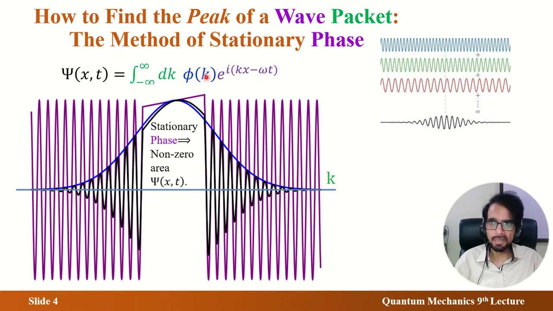First we have to multiply. So multiply this: this is purple, this is a plane wave. And then the weightage factor is that, different k, different waves have different weightage, that's blue. The result of the product is shown in black. And here the net result of integration is also in black. And you have to say where this black is maximum, that black is the integral. The integral is the area under the curve, so where is the area maximum?